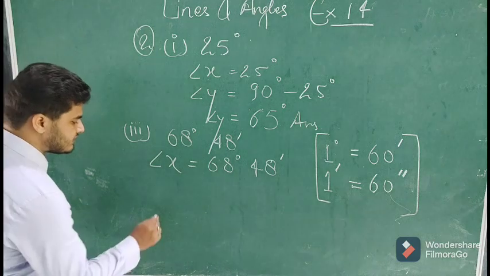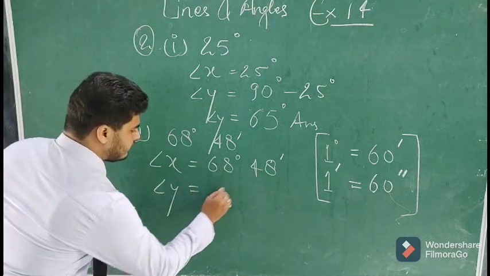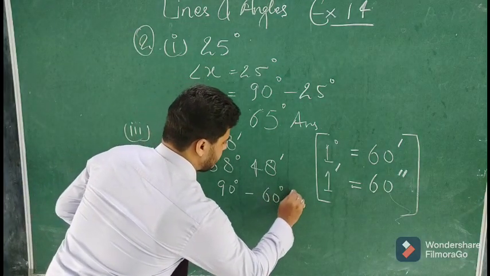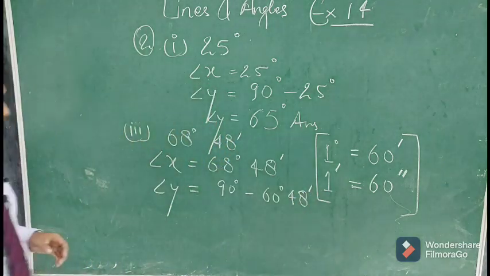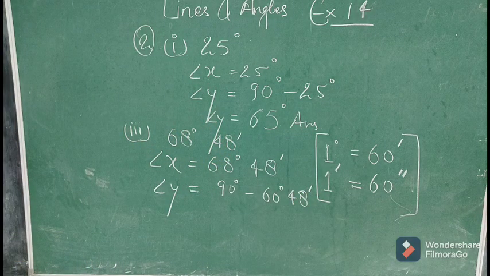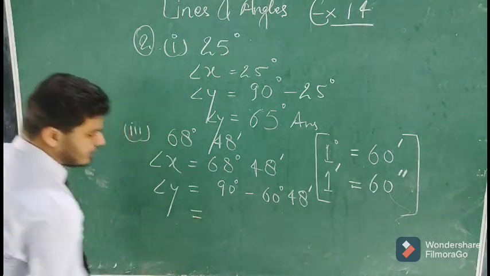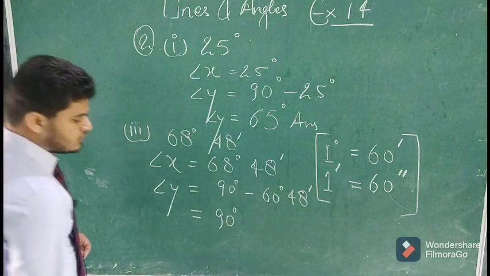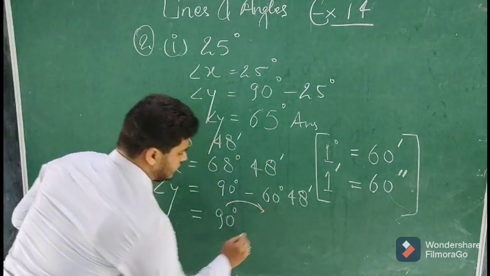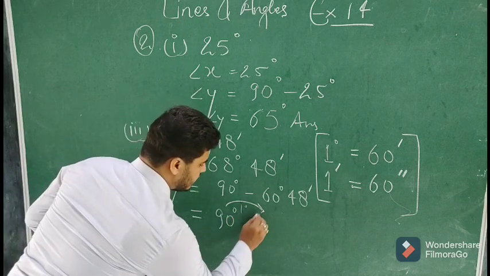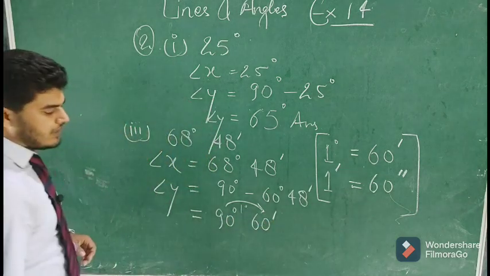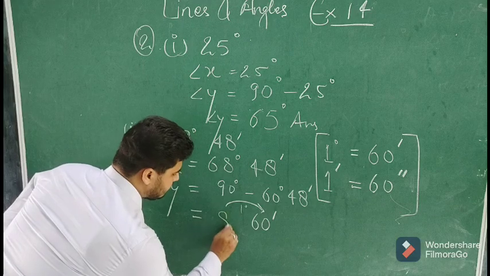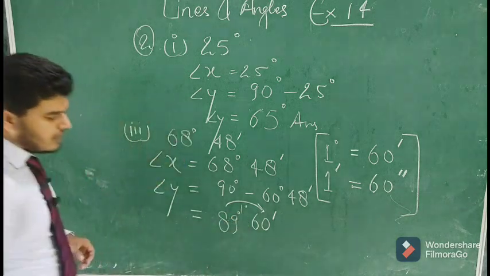So let's suppose angle X is this. Angle Y will be 90 degree minus 60 degree 48 minutes. Now how can you subtract? You can take a carry from 90 degree. When 1 degree is transferred, it is converted into 60 minutes, and 90 degree is reduced by 1 degree, so it becomes 89 degree.